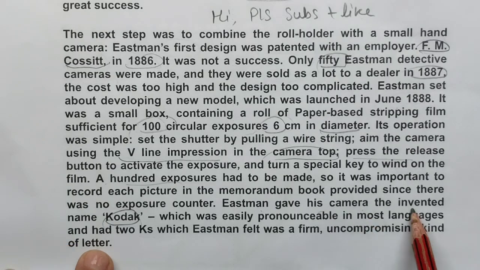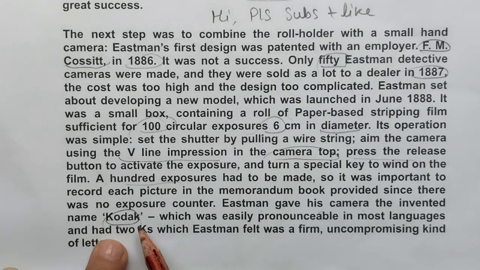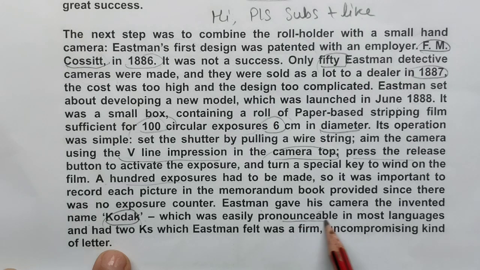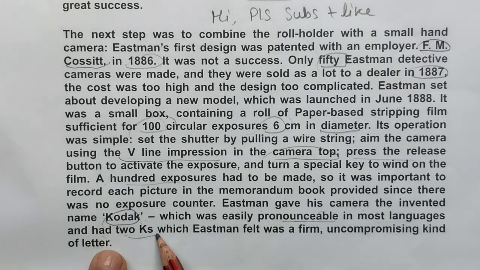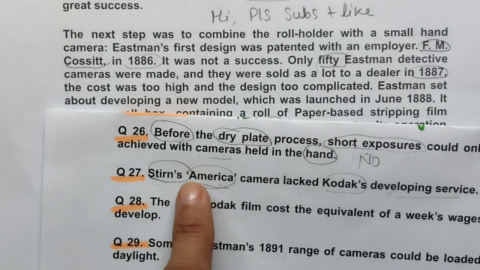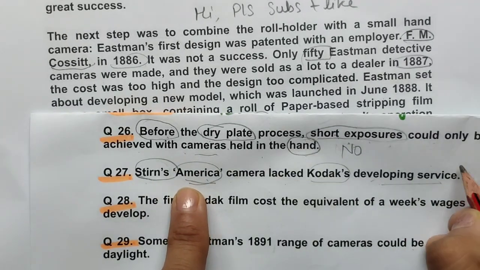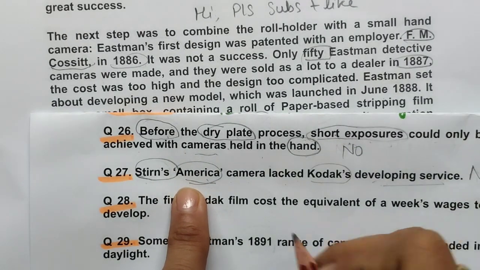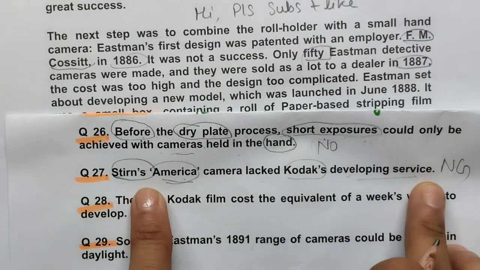Eastman gave his camera the invented name Kodak, which was easily pronounceable in most languages, and it had two K's, which Eastman felt was a firm and compromising kind of letter. So next page we will move, because we haven't got this. Yes, you can mark it not given also if you want, but later on if we get this location, then we will read it.